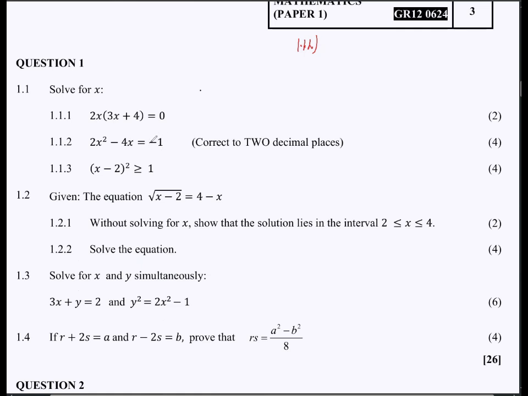Now we can see the -1 here, which we need to transpose over to this side. This is going to be 2x squared minus 4x, and then plus 1 is equal to 0. So the goal is always to get this in the format of ax squared plus bx plus c, which is the quadratic equation, right? So that we can then use the quadratic formula. Now at this point, we can see that our a is 2, our b is -4, and our c is equal to +1.